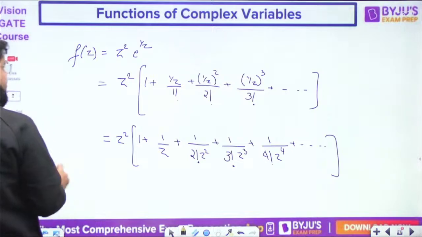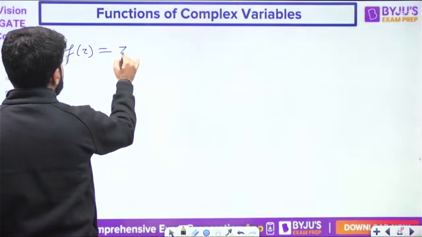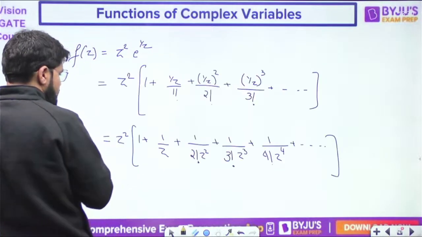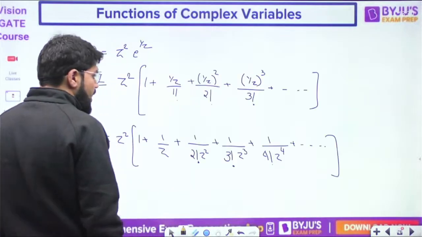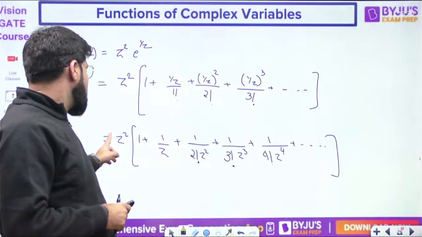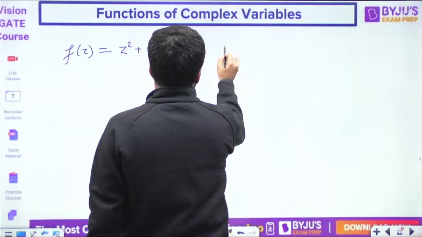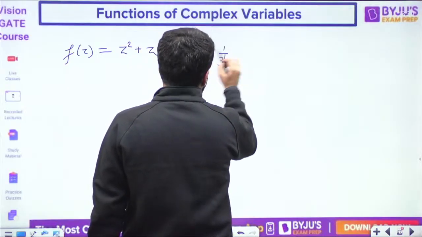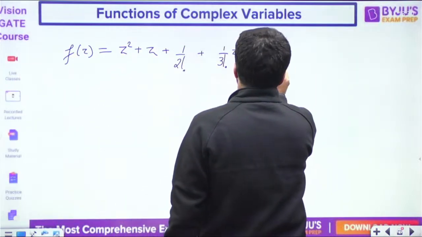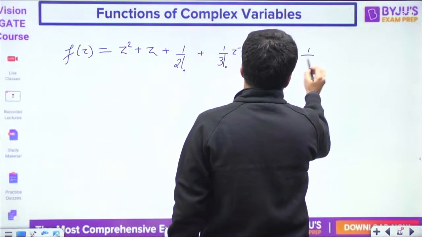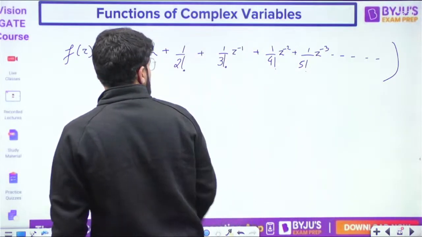When you open up the bracket, what is f(z) here? You have z square plus z, and here z square cancels, so plus 1 by 2 factorial. Now look into the next terms: 1 by 3 factorial, z square and z cube, so 1 upon z will still be there. So 1 by 3 factorial into z inverse. Next term will be 1 by 4 factorial z to the power minus 2, next 1 upon 5 factorial z to the power minus 3, and this goes on till infinity.